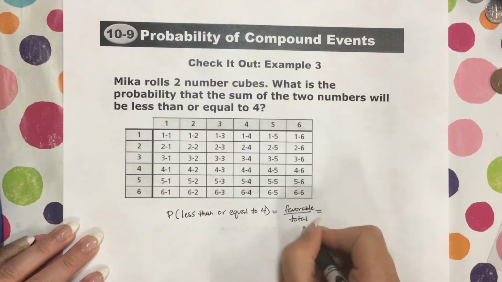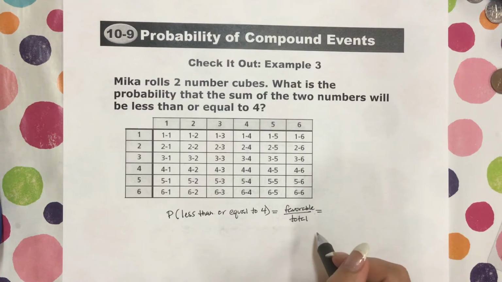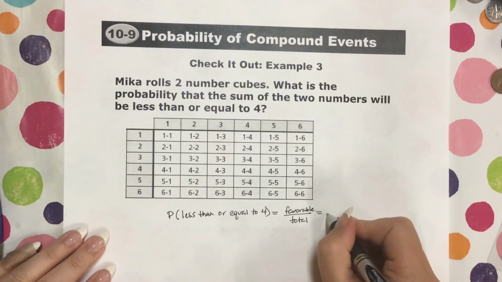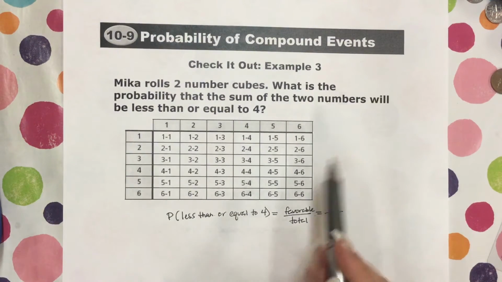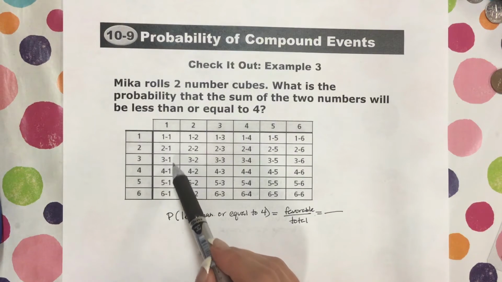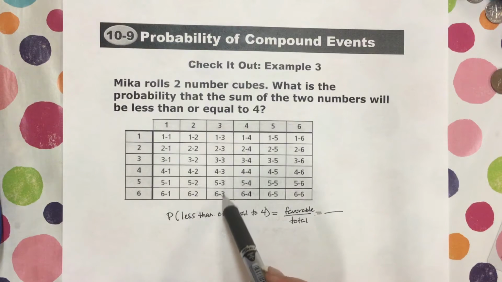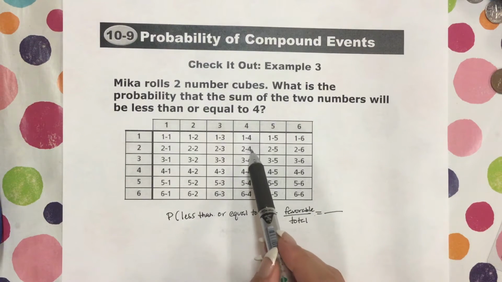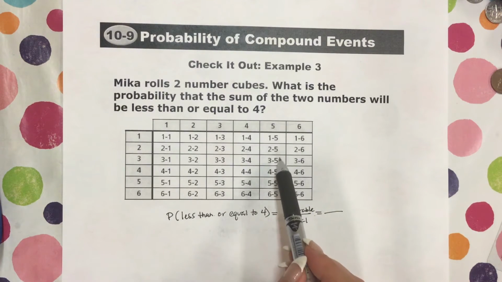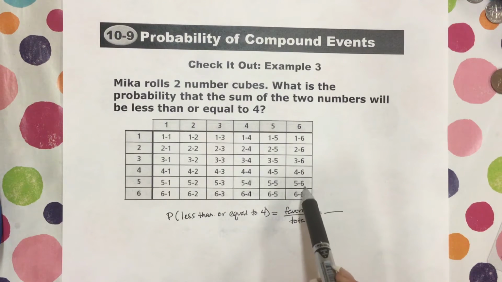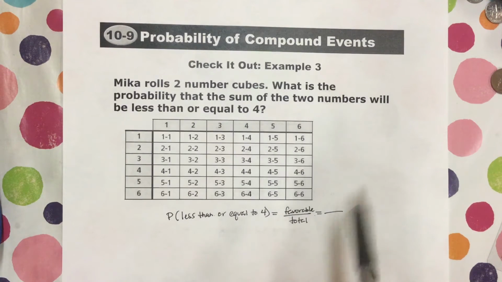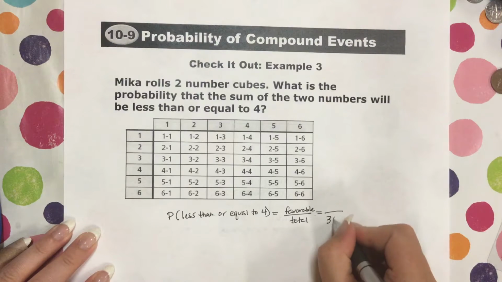Well, we can figure out the favorable outcomes over the total number of outcomes. We can find the total number of outcomes by just counting, right? 1, 2, 3, 4, 5, 6, 7, 8, 9, 10, 11, 12, 13, 14, 15, 16, 17, 18, 19, 20, 21, 22, 23, 24, 25, 26, 27, 28, 29, 30, 31, 32, 33, 34, 35, 36. So there's a total number of 36 outcomes.